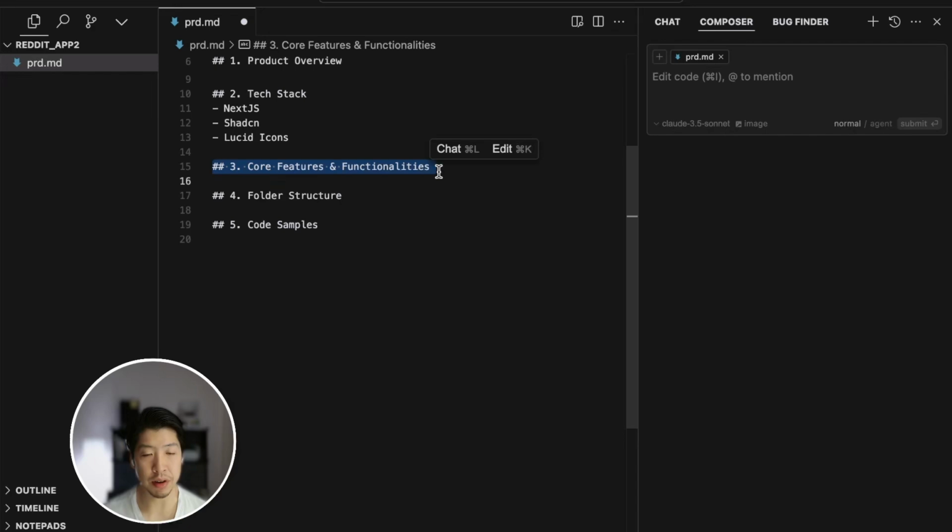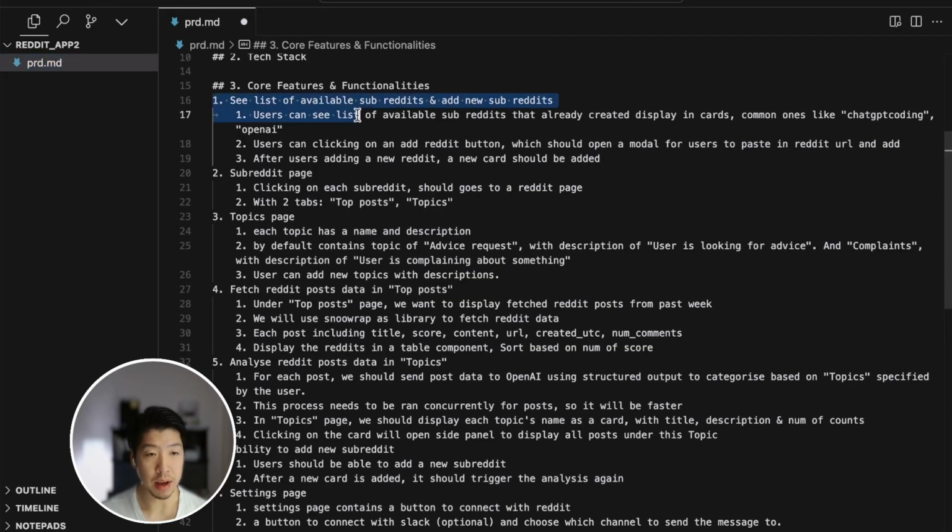Features and functionalities are the most important part of the PRD because it tells the AI specifically what you want. So it makes a lot of sense to spend a lot of time here and flesh out the different pages you want, the different behaviors, and the user interactions you expect to have. This is going to take a bit of time, but it's going to save you a lot of headache down the road. I have already mapped this out, and this took me a while to create, but again, it makes a lot of sense, and you can use ChatGPT or Claude to help you flesh this out as well.